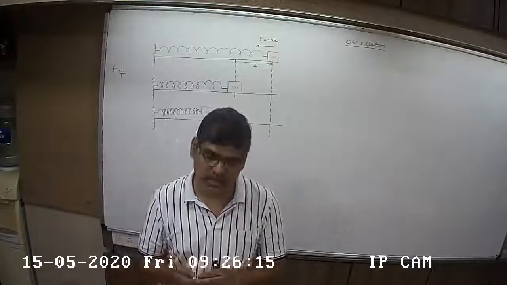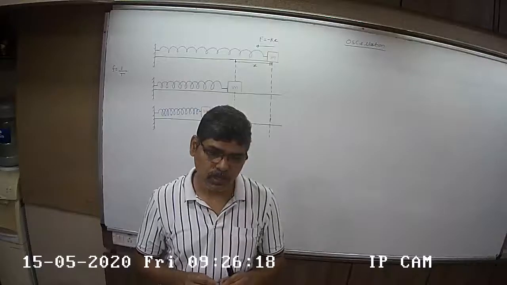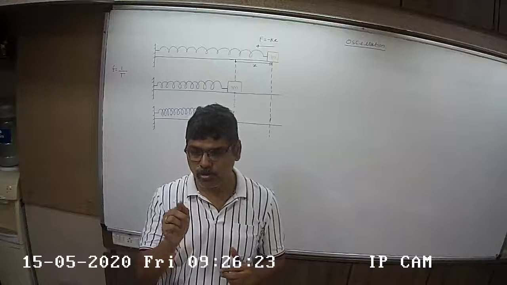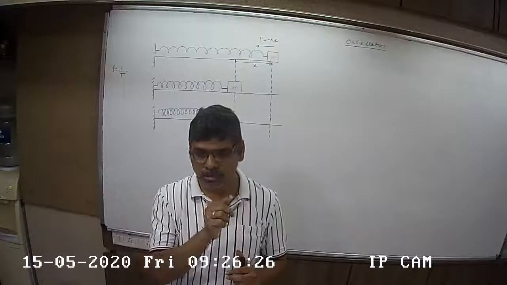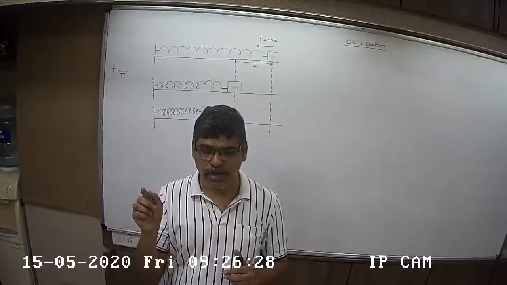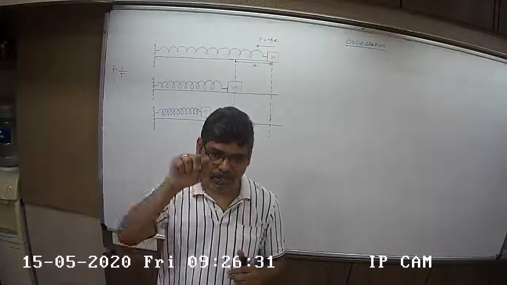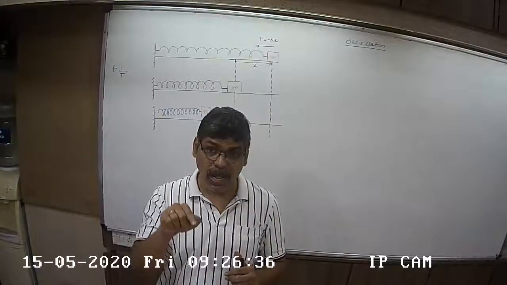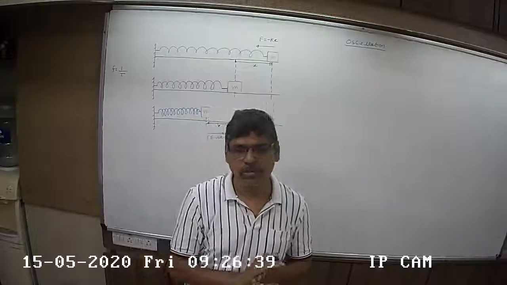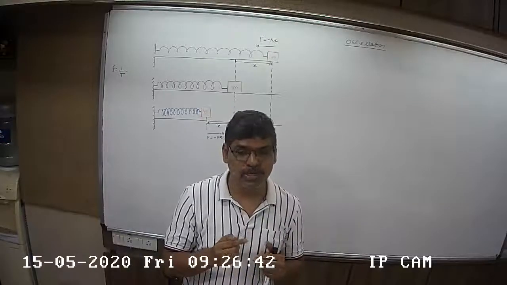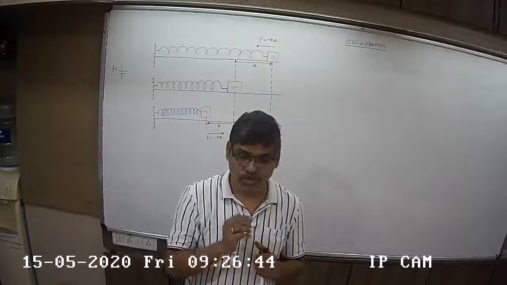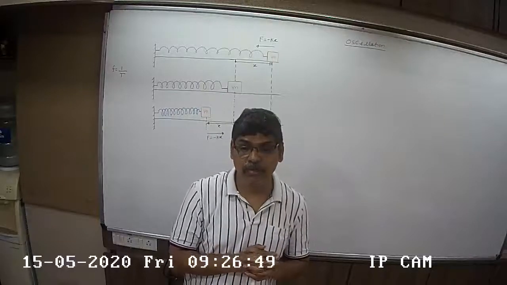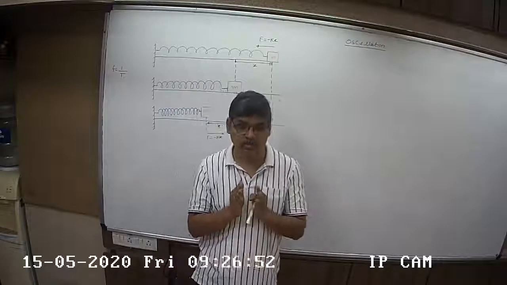Now, how do we define oscillatory motion? In oscillatory motion, you will find the particle moves to and fro about the center of motion, or you can say the particle moves up and down about the center of motion. I said to and fro about the center of motion, or up and down about the center of motion. The center of motion is also called the center of oscillation. It is also called the mean position, or the equilibrium position.